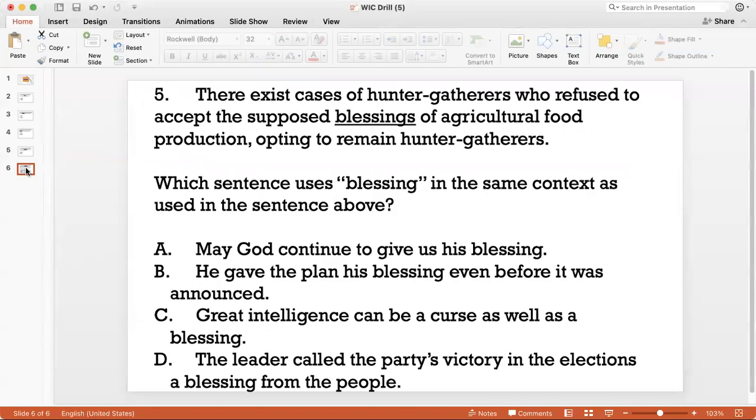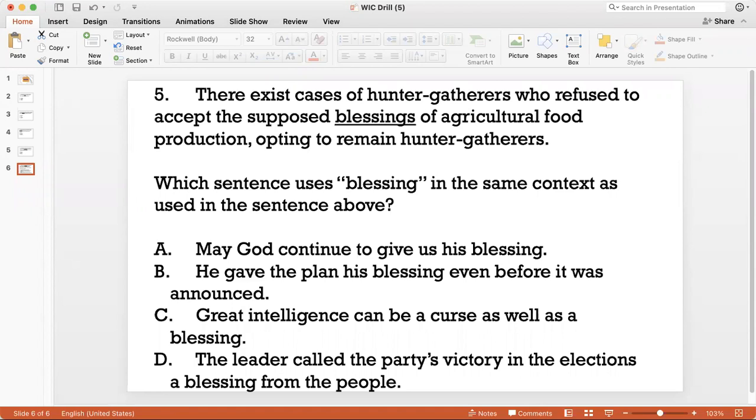Question 5. There exist cases of hunter-gatherers who refuse to accept the supposed blessings of agricultural food production, opting to remain hunter-gatherers. So again, this seems connected to the previous question where we spoke about the difficulties of the hunting-gathering life. And we know that hunting-gathering ultimately gave way to agriculture, and that led to the rise of civilization.